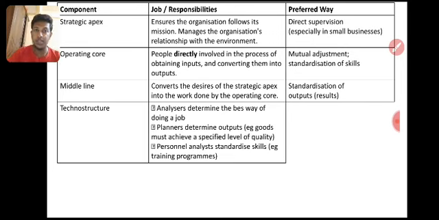Technostructure: the analysts determine the best way of doing a job, then plan and determine outputs. For example, goods must achieve a specified level of quality, and personnel analysis standards. We can do the accounts in a book, written by hand, manually. The best way is what? Doing it in Excel. Better than Excel is what? Using an accounting system. Better than the accounting system is what? Using an ERP system. So we have to use the best way, that is technostructure.